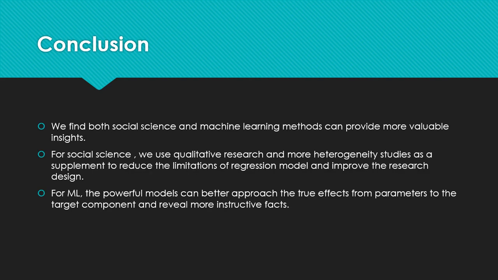In conclusion, we find both social science and machine learning can help our analysis. For social science, we used qualitative research and more heterogeneity studies to help achieve this goal. And for machine learning, the more powerful models can better approach the true effects and reveal more instructive facts.